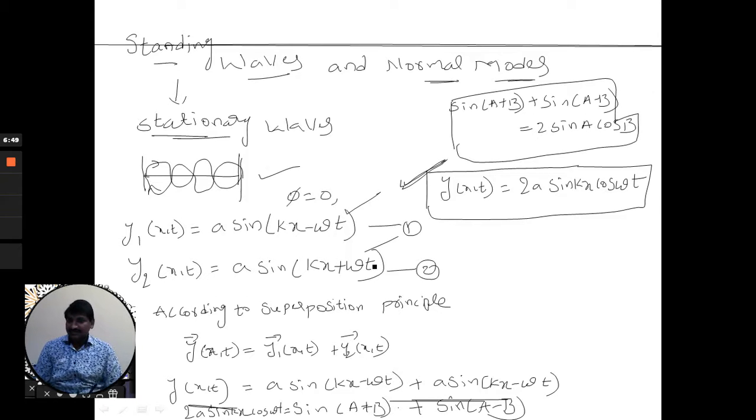But if anybody asks what the standard equation for stationary waves is, then we have to go for this equation which is in a box. This is the standard form of a stationary wave.